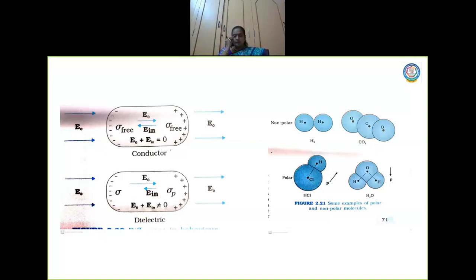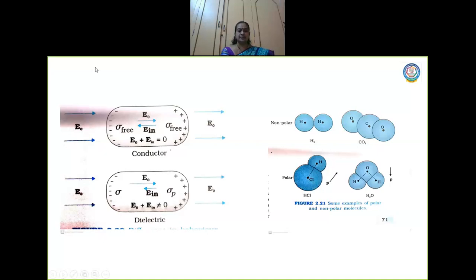So the free charges in a conductor move, and when you keep a conductor in an external electric field, immediately the electrons in the conductor move in the opposite direction, which induces an electric field in them. At a certain point, the external electric field and the induced electric field nullify each other, resulting in the electric field being zero.